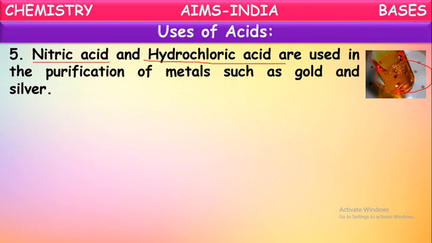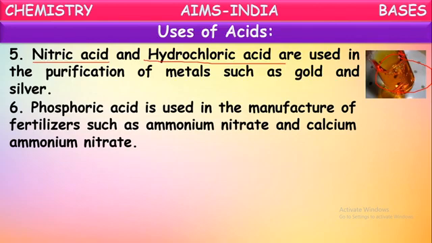This mixture is used in the purification of metals such as gold and silver. These are the least reactive, highly stable metals, and they are purified with this mixture of nitric acid and hydrochloric acid, which is called aqua regia. Okay, in this way, these two acids are important for us.